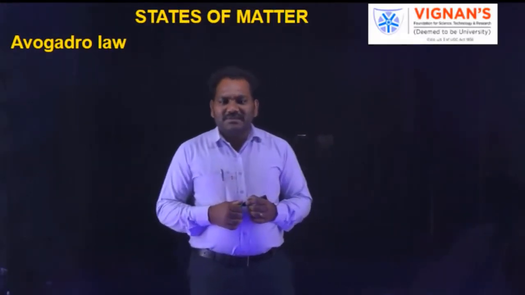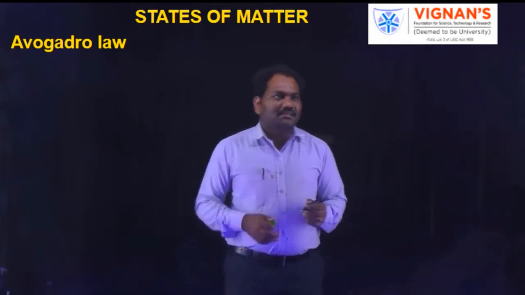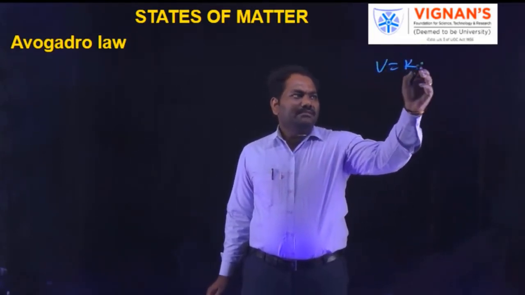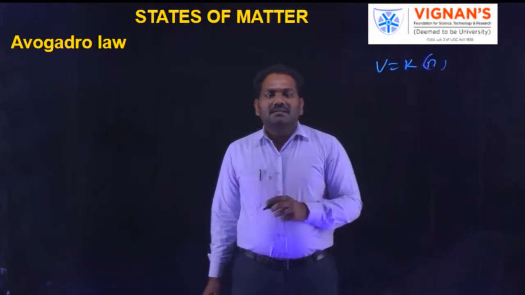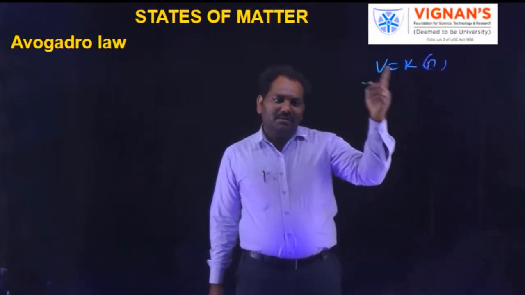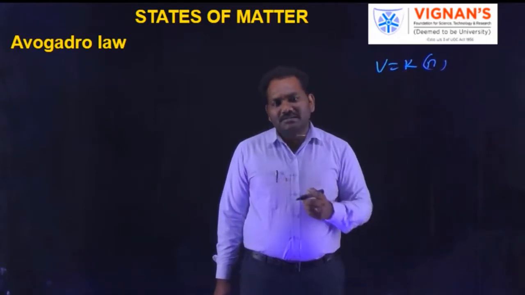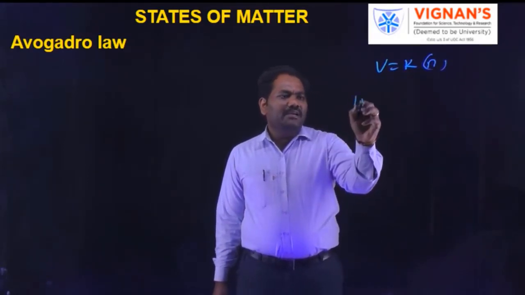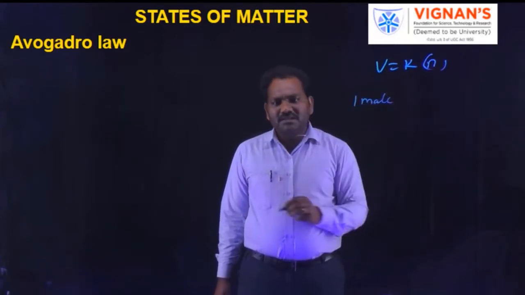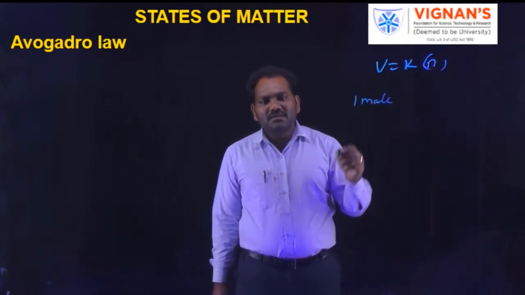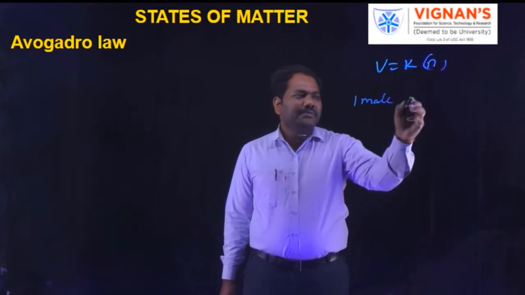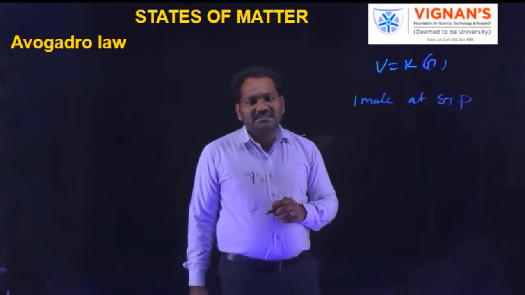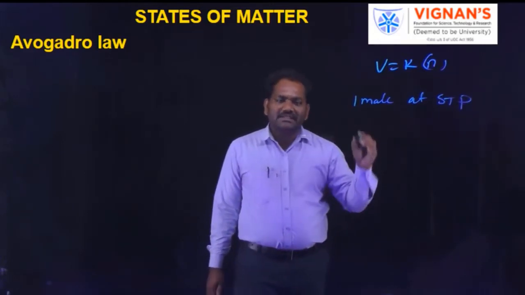Here another expression from this equation is V is equal to K into n. It means the volume depends upon the number of particles. If any gas has 1 mole of particles at STP conditions, STP means standard temperature and pressure.